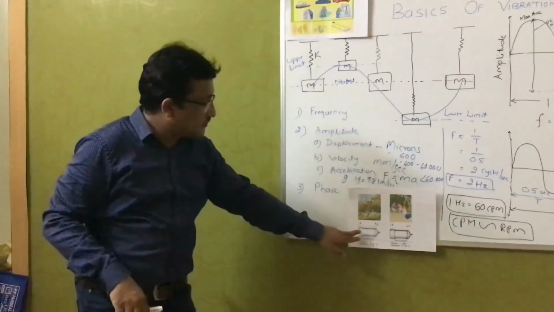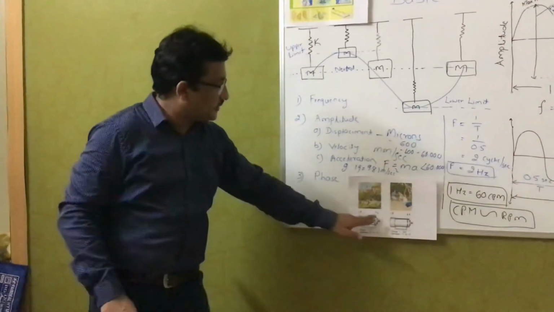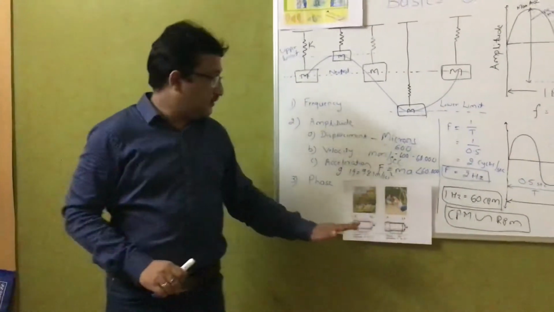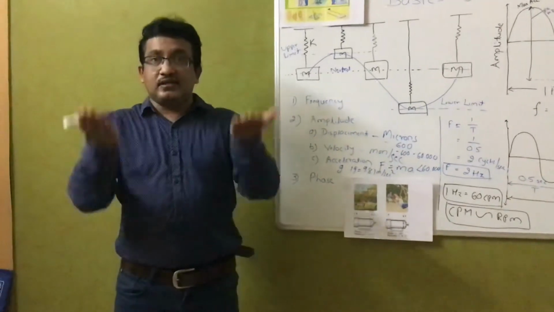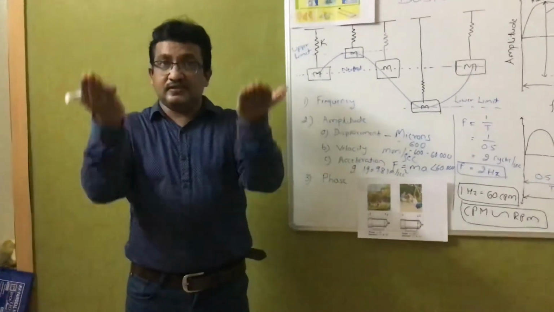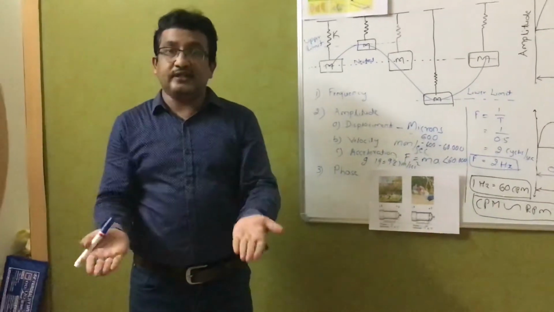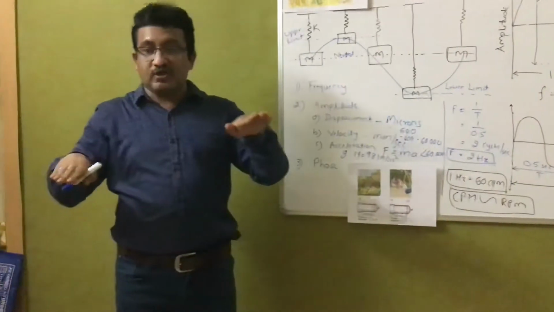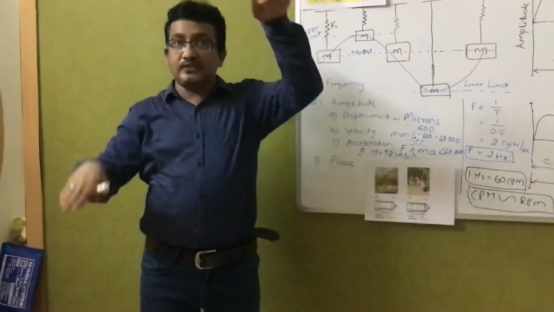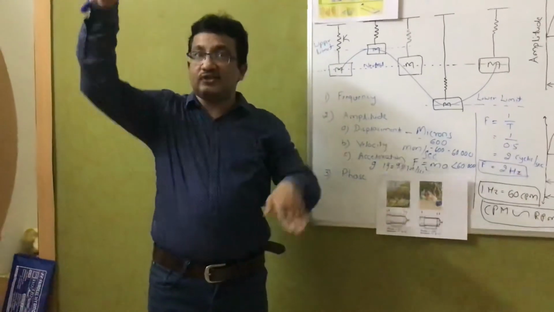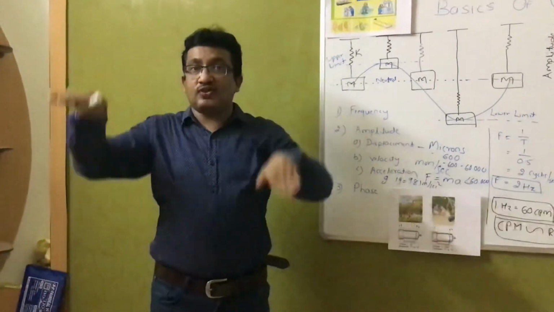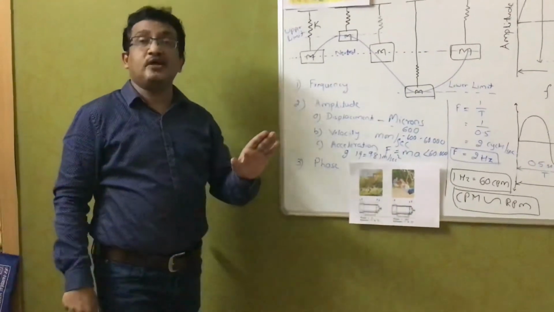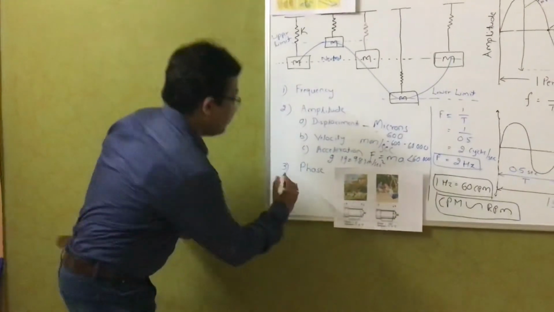Okay. For example, consider a machine. This is the motor, this is the drive end bearing, and this is the non-drive end bearing. Suppose some vibration occurs in the machine, and both drive end and non-drive end bearings vibrate in the same direction. Then we call it 0 degree, that is in phase. And if the drive end and non-drive end bearings vibrate in the opposite direction, like this, then we call it out of phase, that is 180 degree. Mainly phase is used to pinpoint the vibration problem.